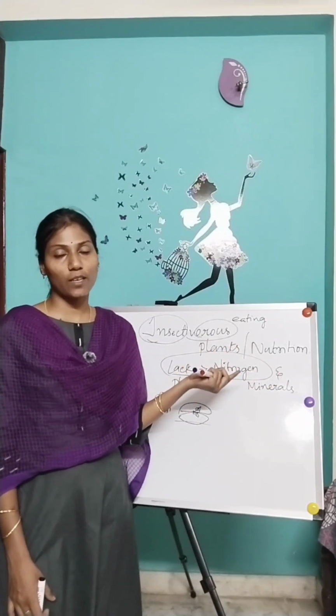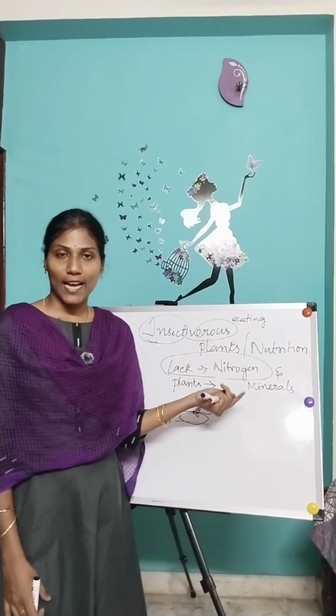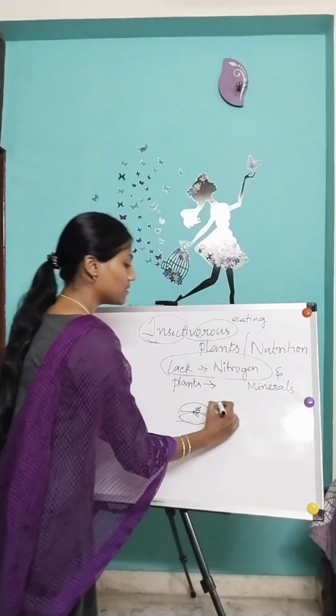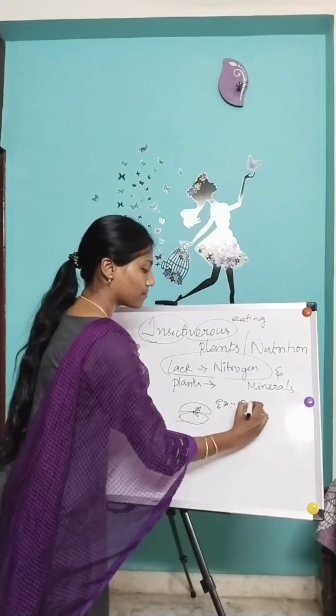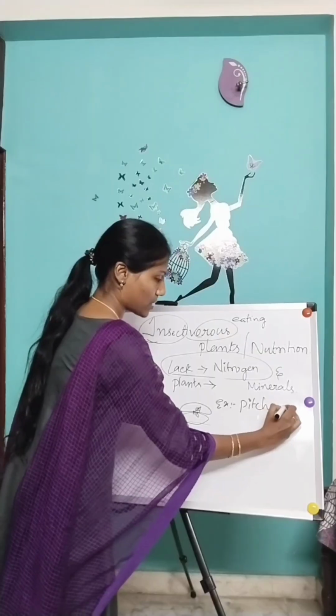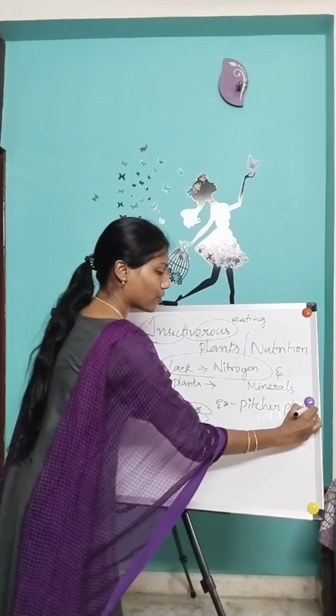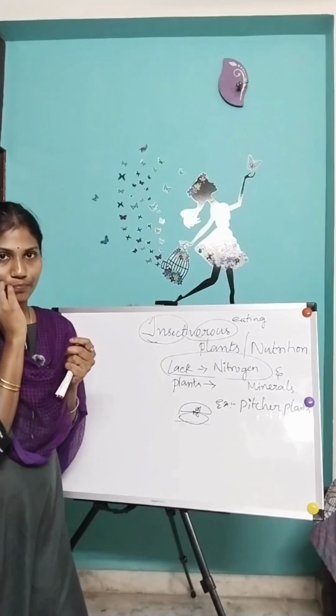Those plants we call insectivorous plants. For example, pitcher plant. I'll give you those photos, you can see.